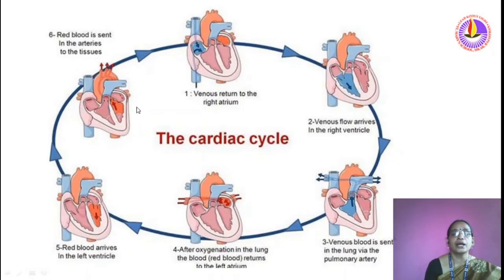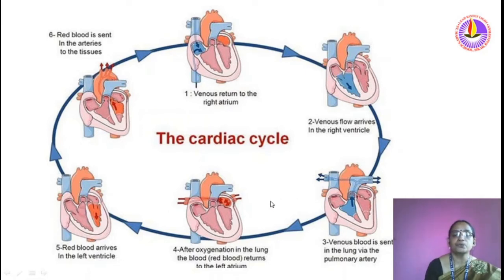Let us see now the cardiac cycle. Here the venous return comes to the right atrium. That means impure blood reaches the right atrium. Then from the right auricle, blood reaches the right ventricle. From here, that venous blood is sent to the lungs via the pulmonary artery. The pulmonary artery carries impure blood towards the lungs.